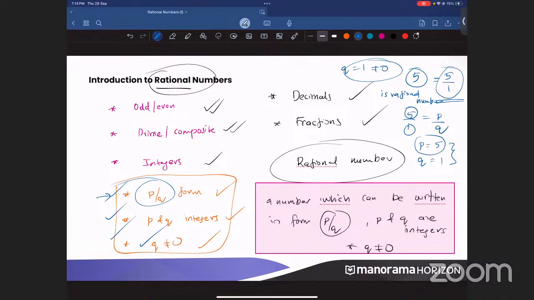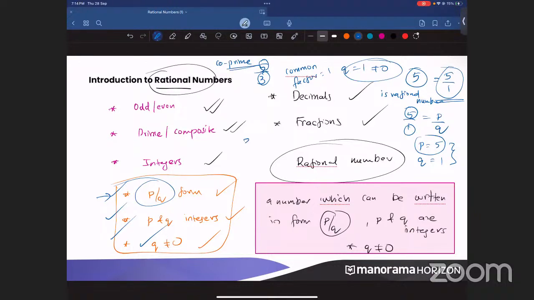There is another thing, Ishida, that I think you will be learning in grade 9th. That is when you have a numerator by denominator form, and if they have more than one factor. Suppose I write 5 by 3. 5 and 3, the common factor is 1 only, right? Is there any other common factor for 5 and 3? No. So since there is no other factor other than 1 for 5 and 3, that means they are co-prime numbers. Such numbers are called what numbers? Co-prime numbers. So only when these co-prime numbers are there, we can write it in P by Q form.